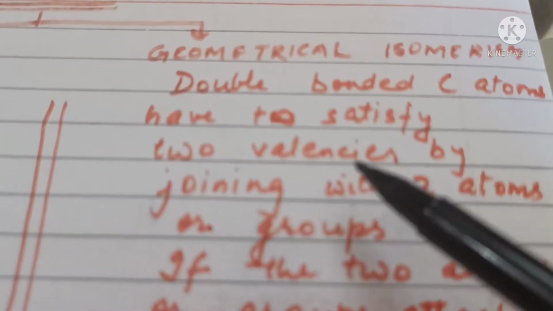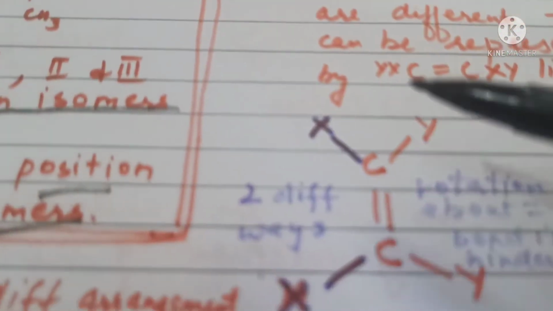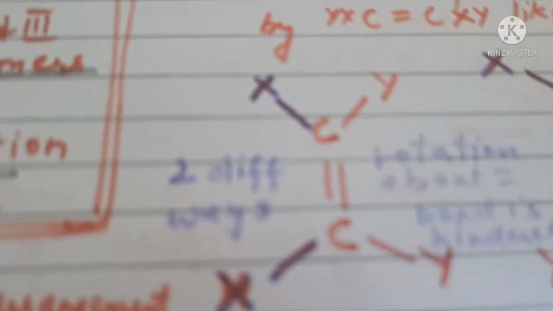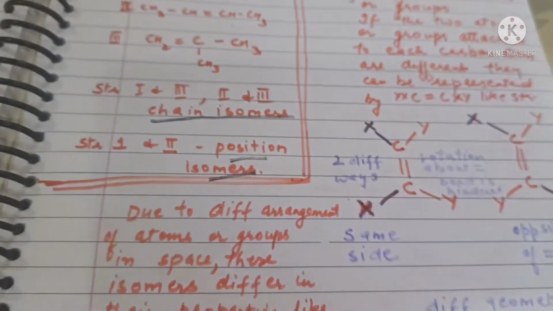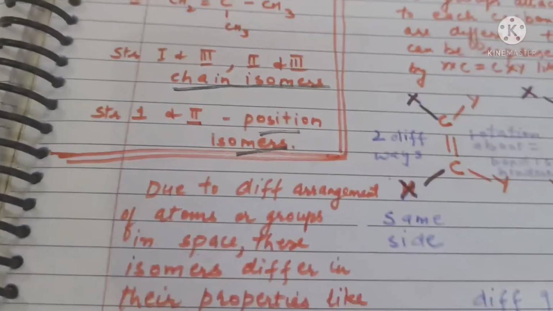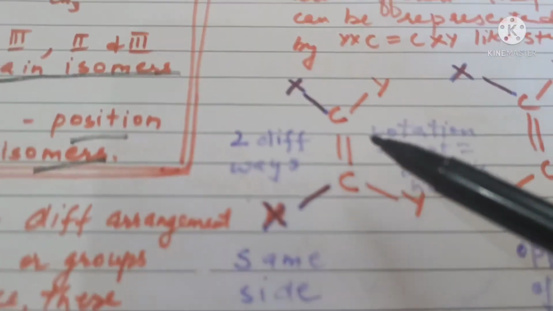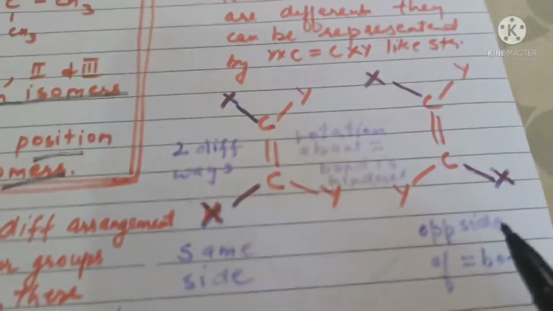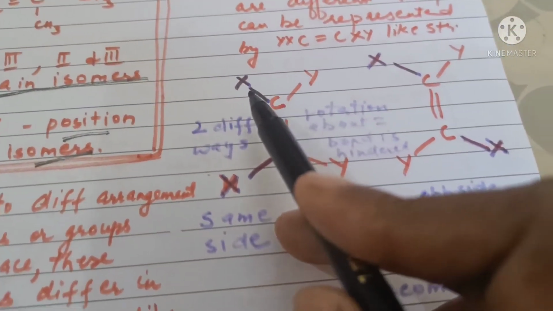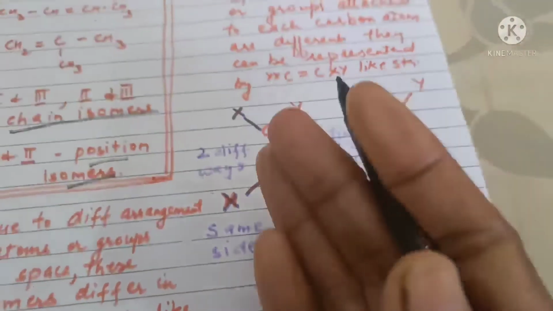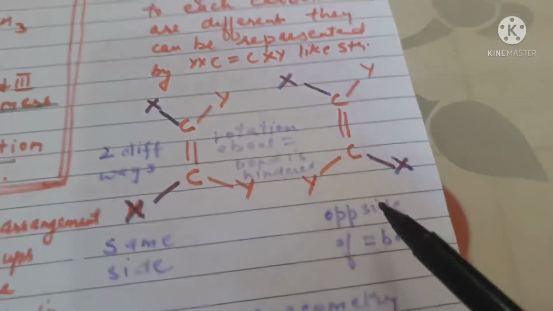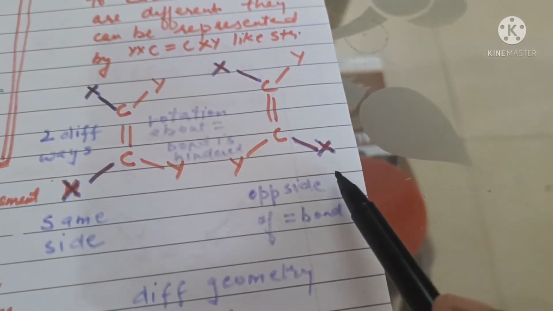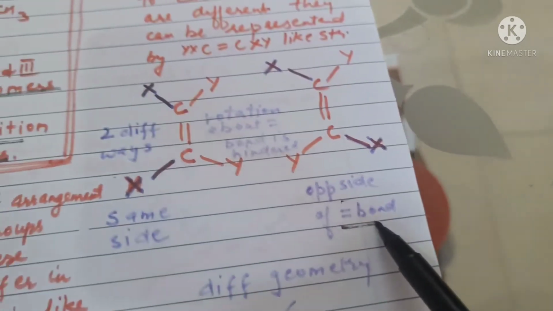In order to satisfy the two valencies of the double bonded carbon atoms, you can write the groups to which these carbon atoms are attached in two different manners. If the two groups are different from each other, then two structures arise: one where the two same kind of groups lie on the same side of double bond, and the other where the same type of groups lie on opposite sides of the double bond.